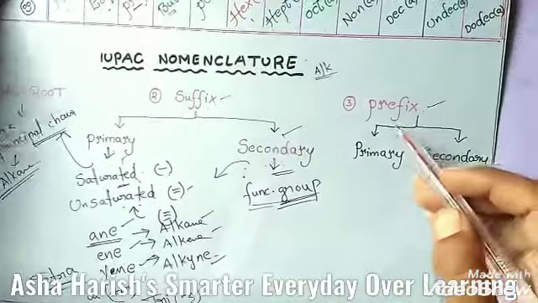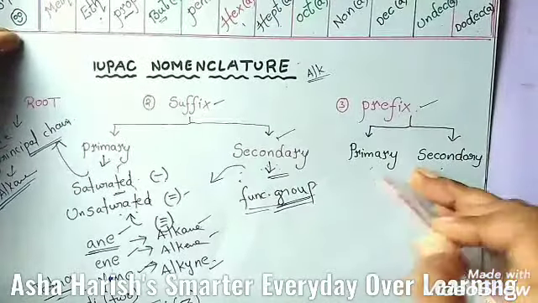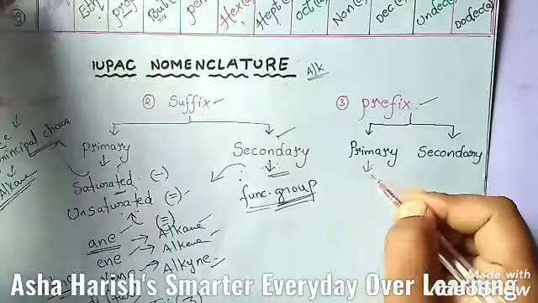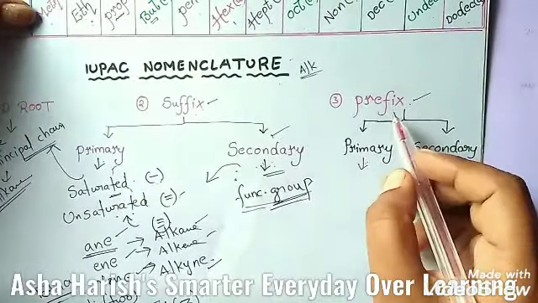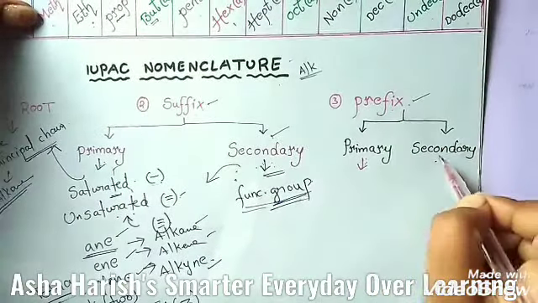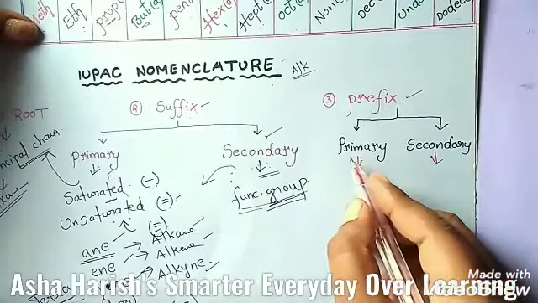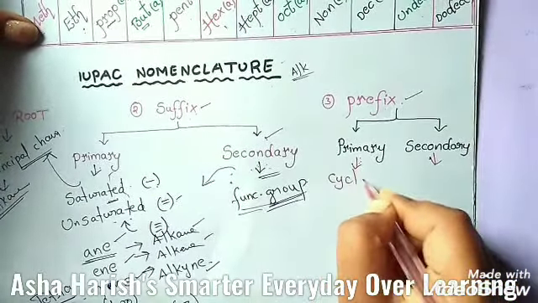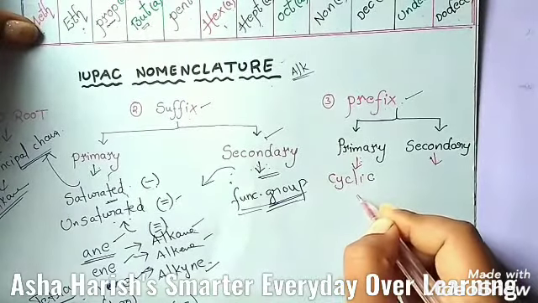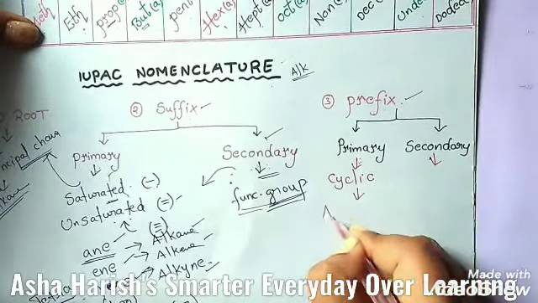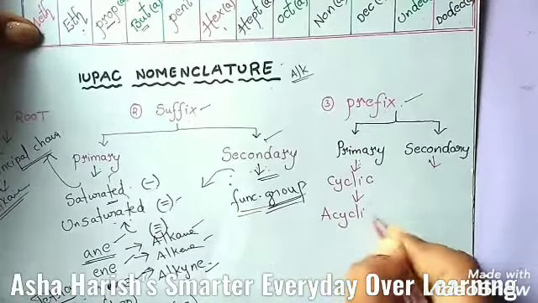I'm going to start with the next one, prefix. Primary prefix and the secondary prefix. Prefixes are of two types, primary and secondary, I told you. The primary prefix is used to simply distinguish cyclic from acyclic compounds.